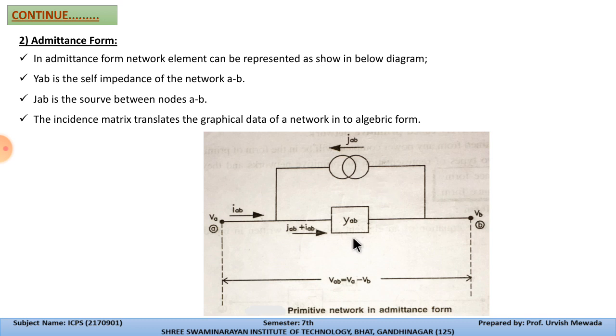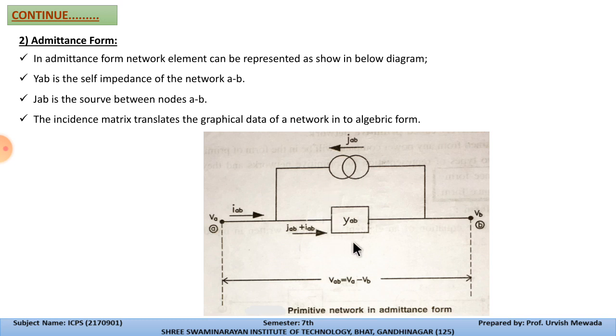What do you mean by self impedance? Impedance means resistance, and Y means admittance, which is the reciprocal of resistance. So it is the self impedance or self admittance of a network. Here we can write 1 upon Y, so this will become impedance.